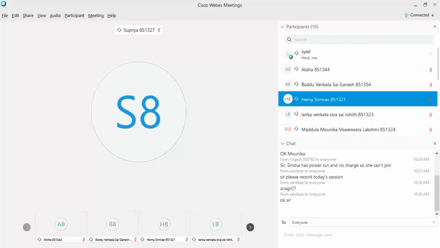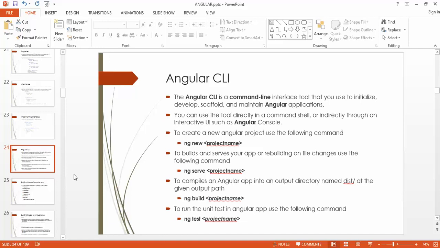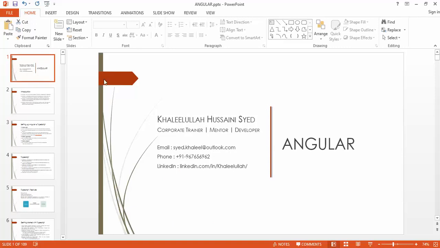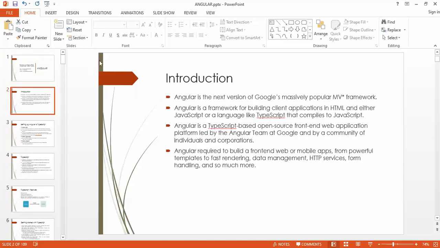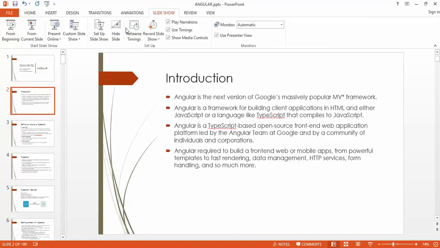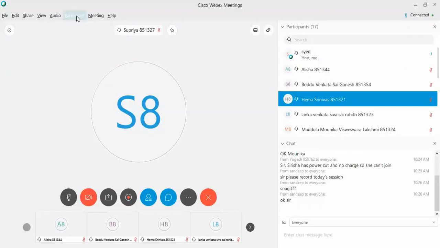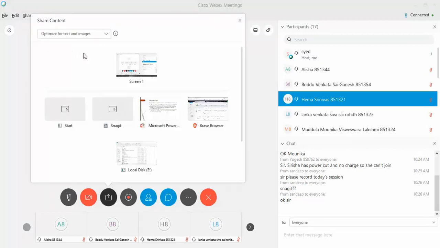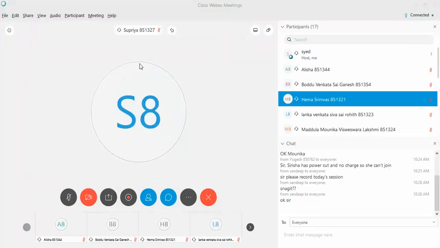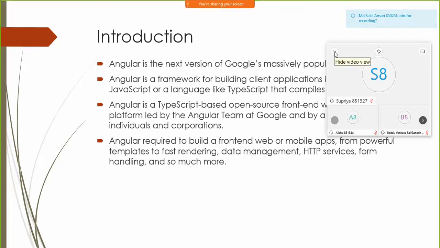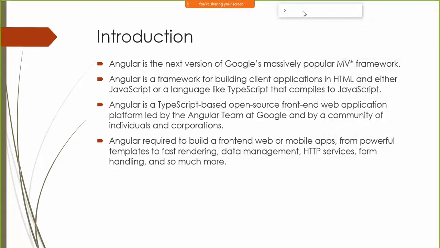Alright, let's continue. So, today we're gonna start with Angular. Okay, so let's go to slideshow, current slide, and I'll share my screen. Is my screen visible to everyone? Yes, OBS also supports that.